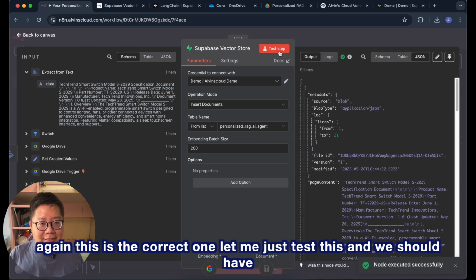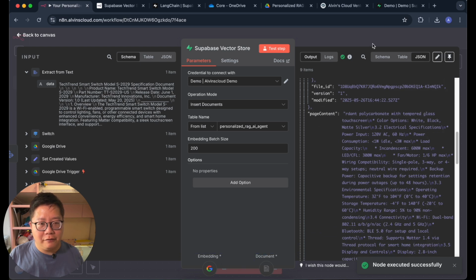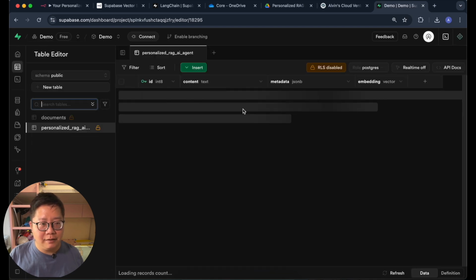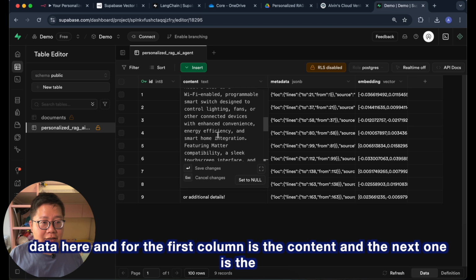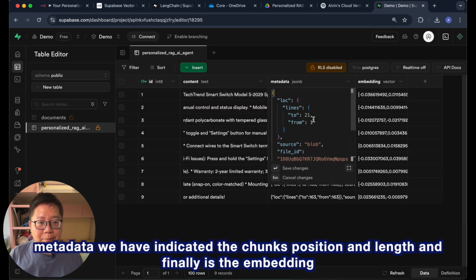Let me just test this, and we should have the data for now. Let me just refresh this. See that the data is here in the table now. We have 9 segments, 9 chunks of data here. And the first column is the content, and the next one is the metadata.